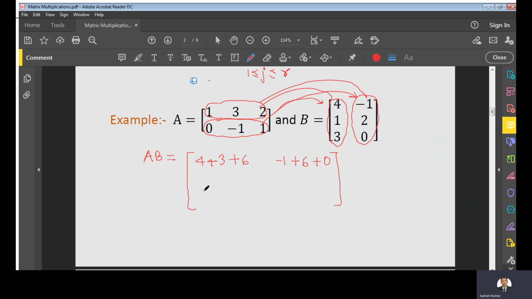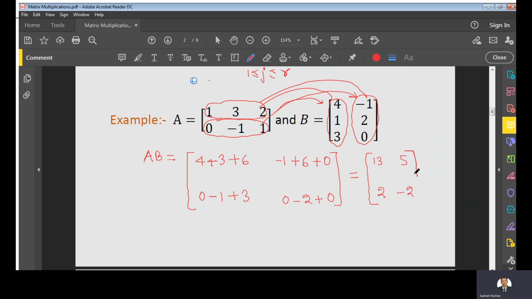So the second row will be given by what? 0 into 4, that is 0 minus 1 plus 3, and here it will be 0 minus 2 and plus 0. So what will happen? This will give you 4 6 10 and 3 13 5. Here it will be 2 and here it is minus 2.